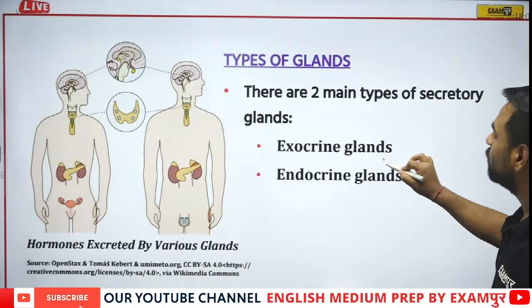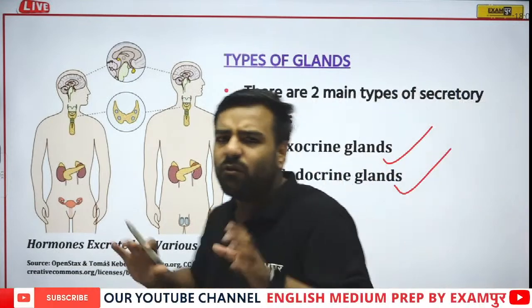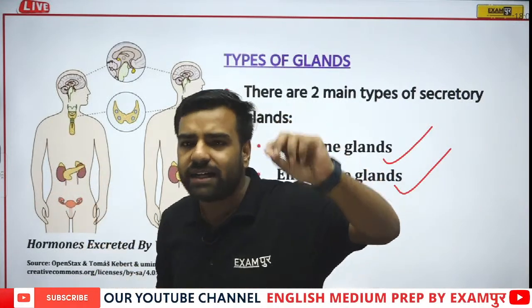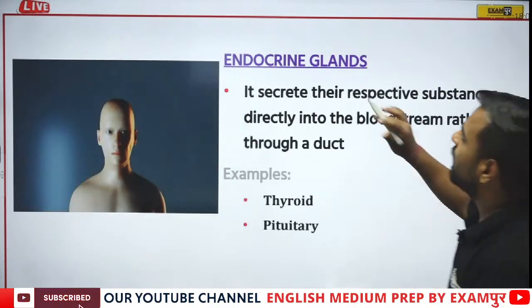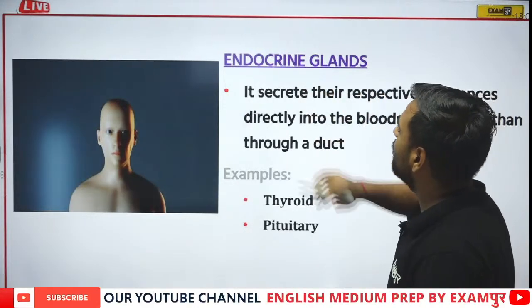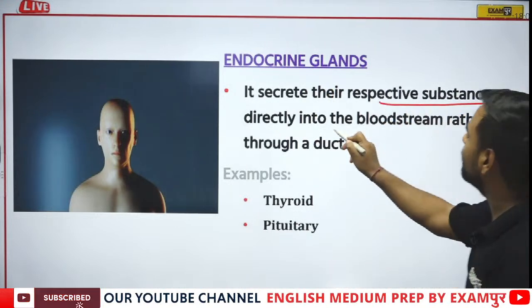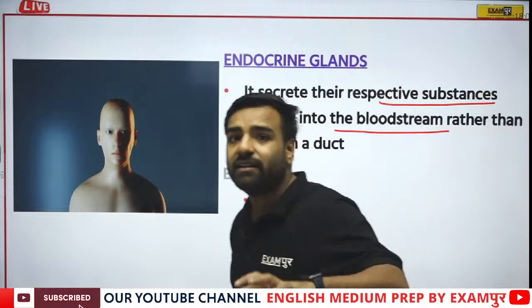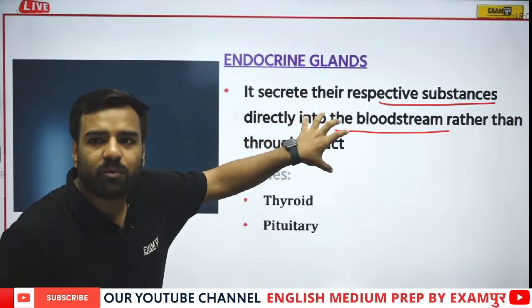So there are basically two types of glands. One is exocrine and another is endocrine. Now what's the difference between the two? Let's understand one by one. First of all, we'll be discussing endocrine glands. Endocrine glands secrete their respective substances directly into the bloodstream rather than through a duct. Now, why is this particular line important?